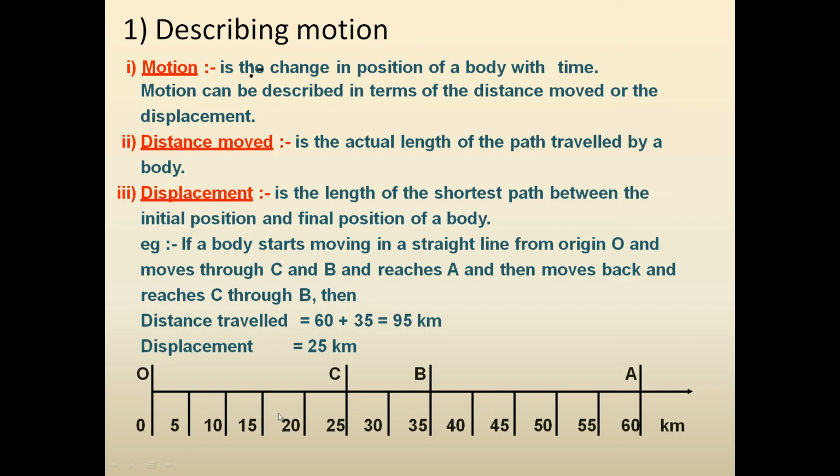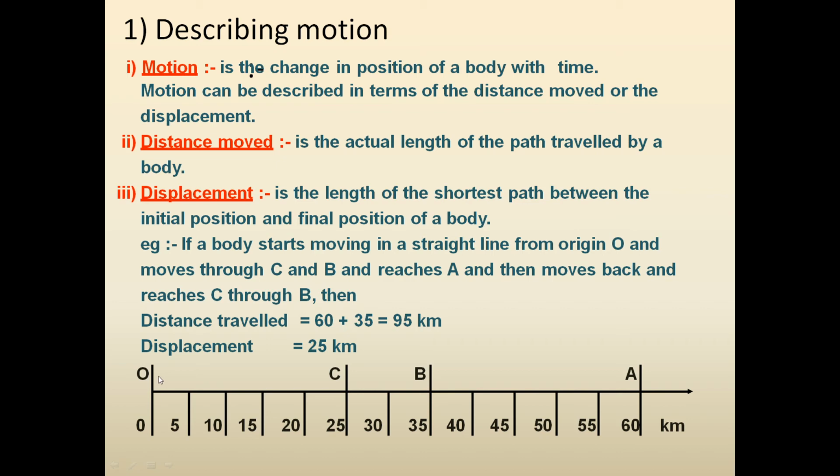As you can see, there is one diagram here. So in this diagram, on the lower side, the values are written in kilometers. We have 0 kilometer, 5, 10, 15, 20 like this, 60 kilometers that is written on the lower side. And on the upper side, we have some alphabets O, C, B and A. So what is explained here?